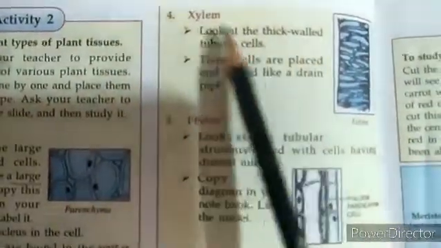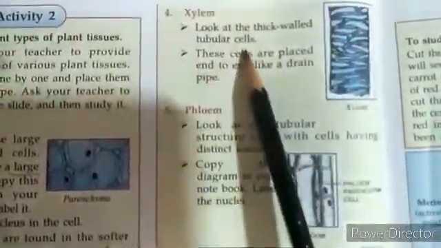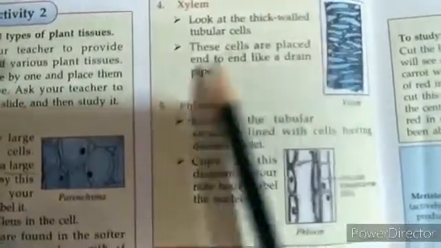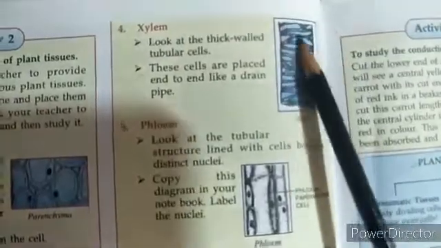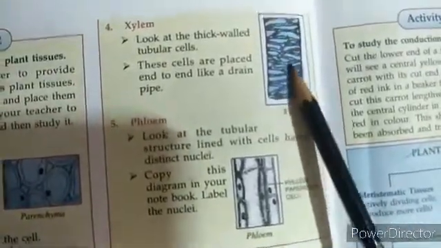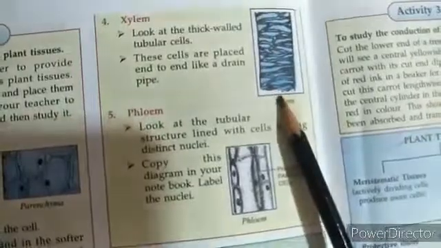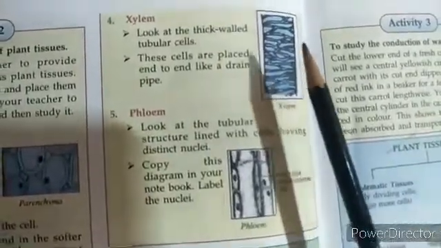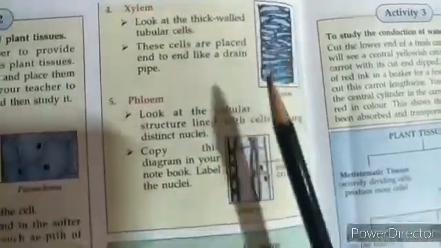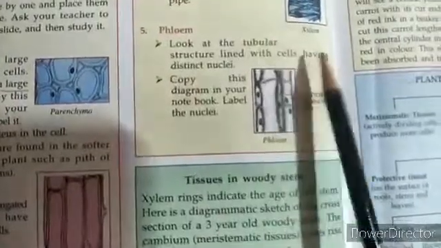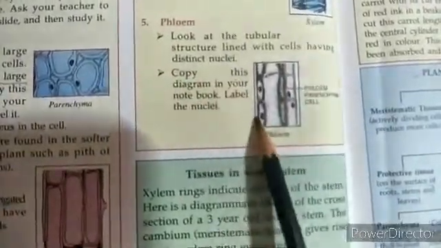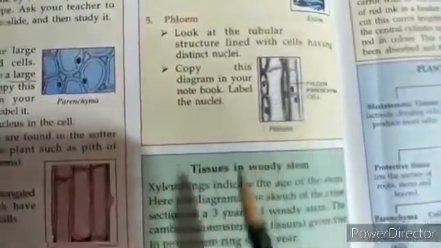Let's have a look at xylem and phloem as well. Look at the thick walled tubular cells here. These cells are placed end to end like a drain pipe. So they are saying here these are the cells that are put end to end like a drain pipe in xylem. They came to phloem here. Tubular structure lined with cells having distinct nuclei. Yes, the nucleus can be seen very clearly here.